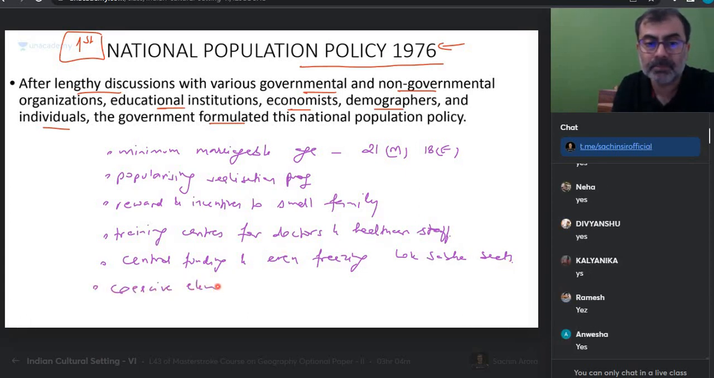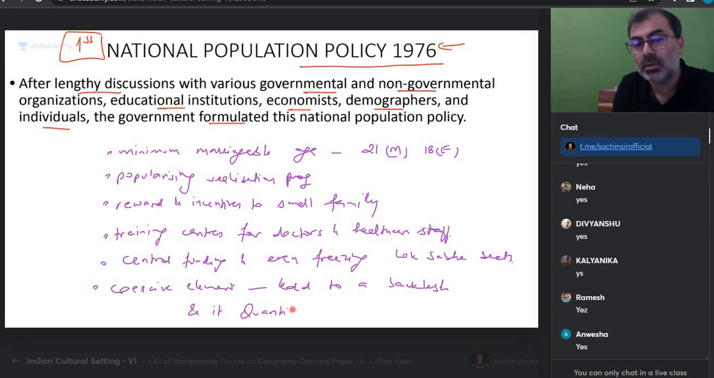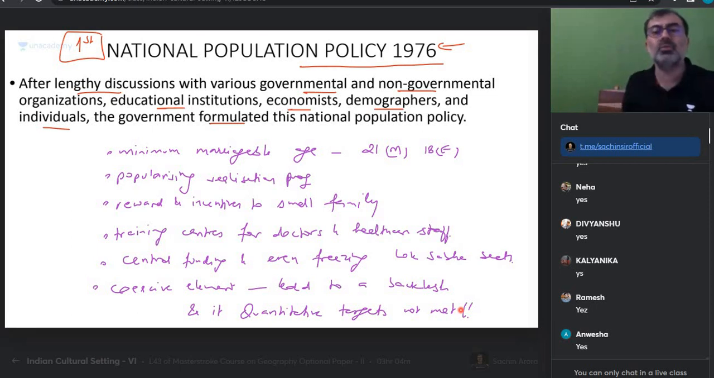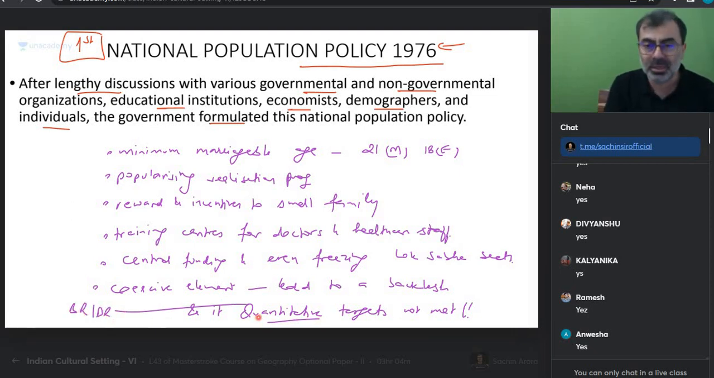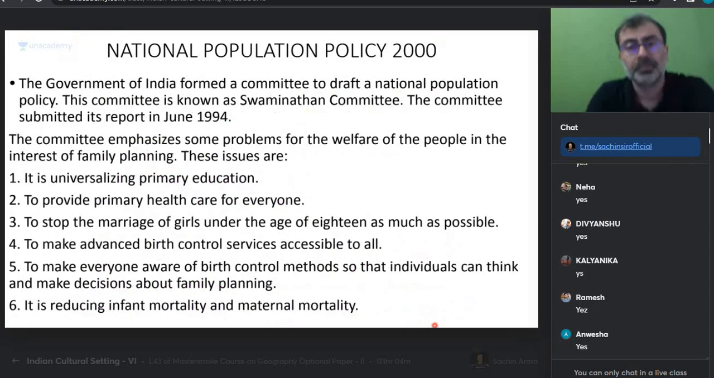Coercive element led to a backlash, and its quantitative targets were not met. So we are not going back. I just said that this policy was out under the broad understanding of antenatal policy. In 1976, we said, let us do this. But that element of coercion created a backlash, and other quantitative targets on birth rate, death rate, and all those things were not met and were ignored. Yeah, this is 1976 happening.